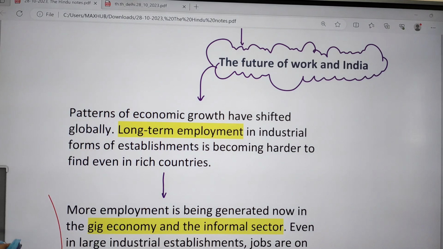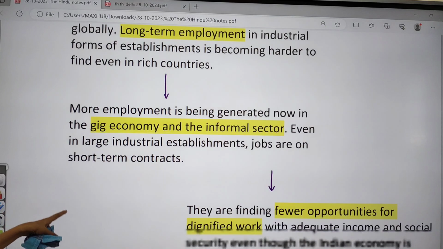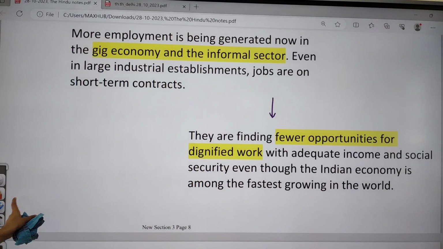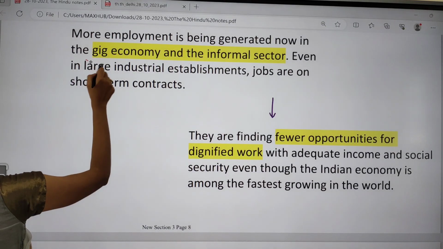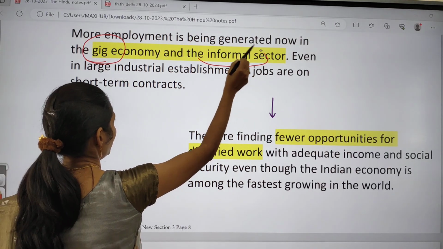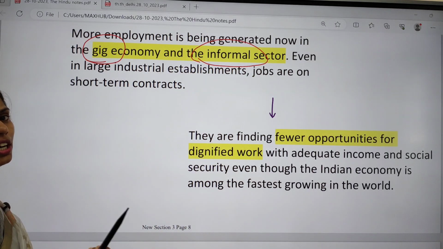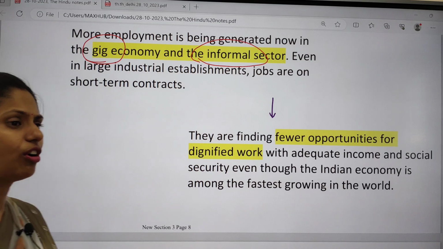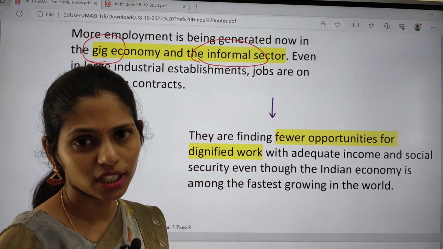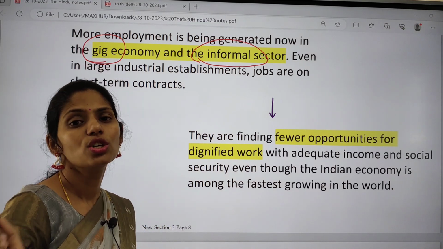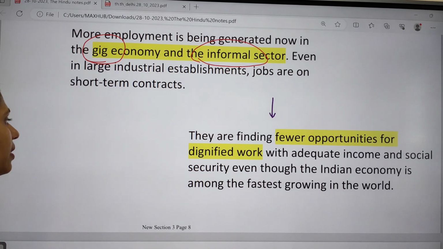More employment is now being generated in the gig economy and the informal economy. People are getting a lot of opportunities there, but in the formal sector they are not getting employment opportunities. This is one cause of concern.